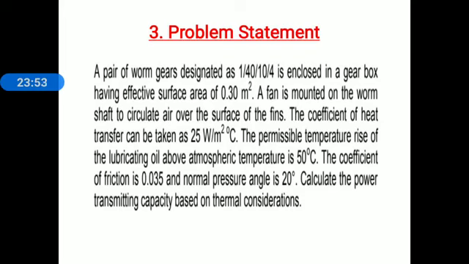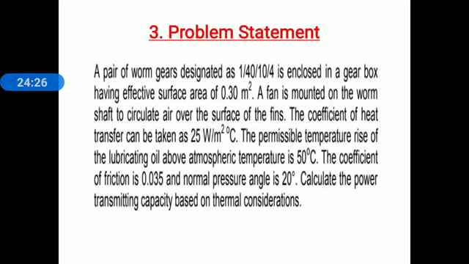A pair of worm gears designated as 1/40/10/4 is enclosed in a gearbox having effective surface area of 0.30 meters square. A fan is mounted on the worm shaft to circulate air over the surface of the fins. The coefficient of heat transfer can be taken as 25 watt per meter square degree Celsius.